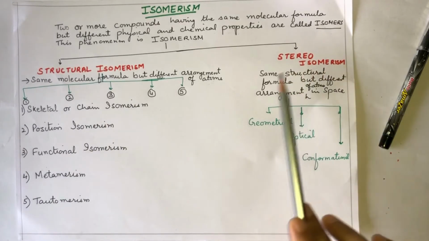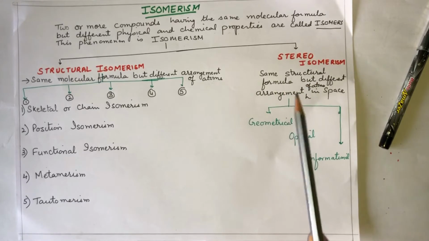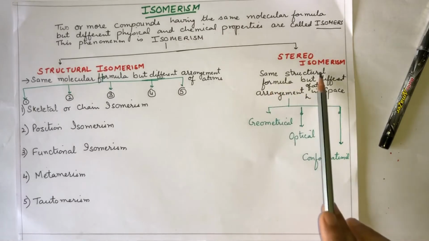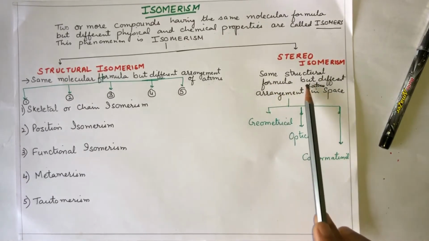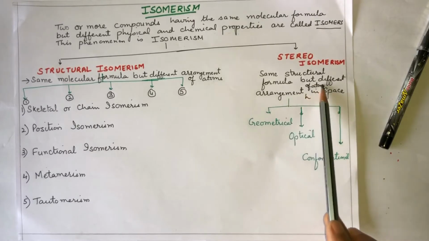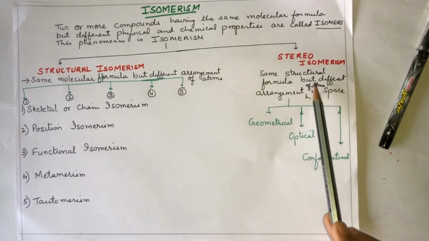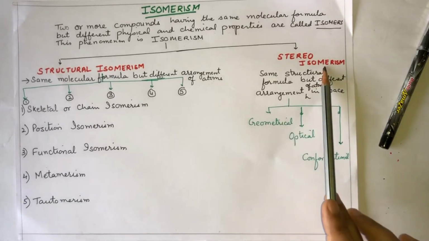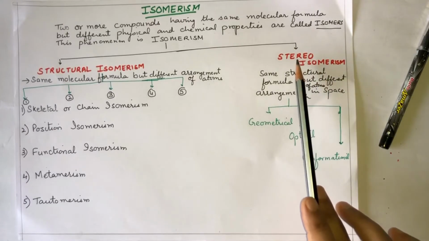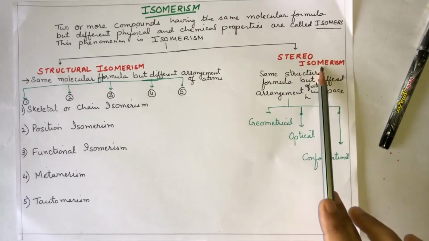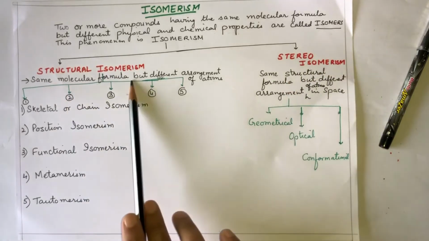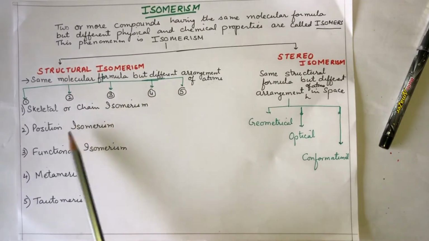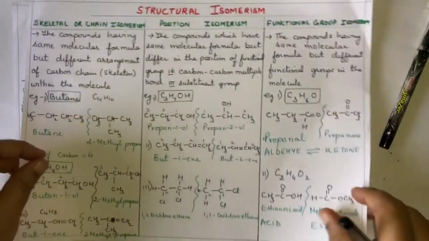Then stereoisomerism, where there is just a change in the arrangement of molecules in space. Same structural formula but different arrangement of atoms in space. If you see the mirror image of the same molecule, it will be just opposite. That is stereoisomerism. This video on stereoisomerism I will be doing later. Today I am doing only structural isomerism.